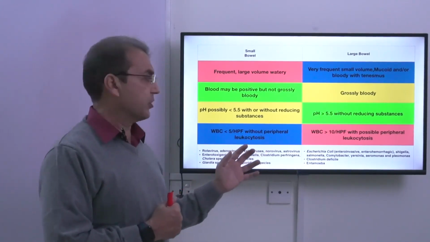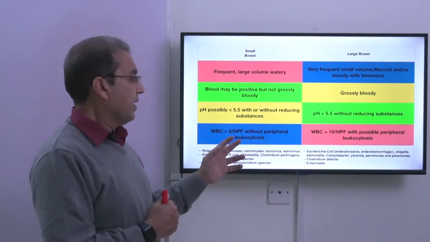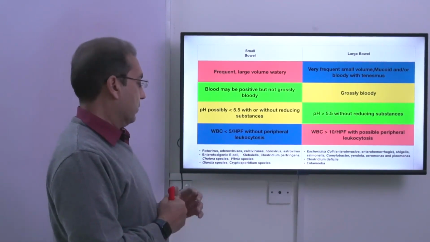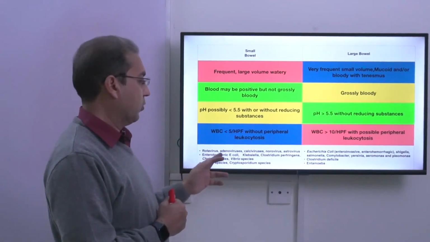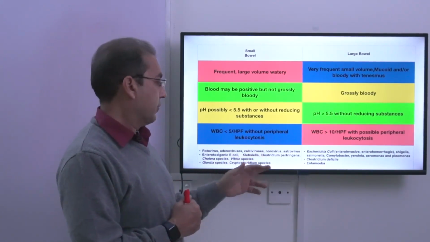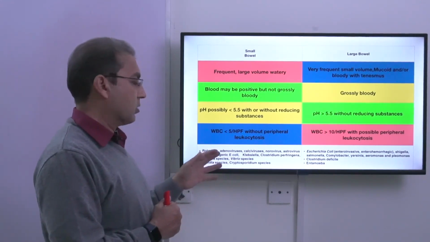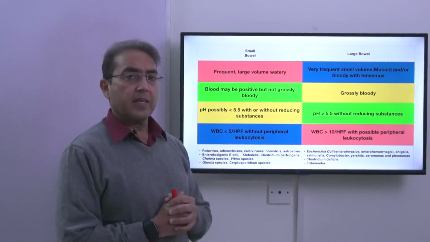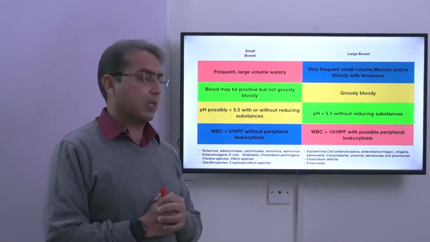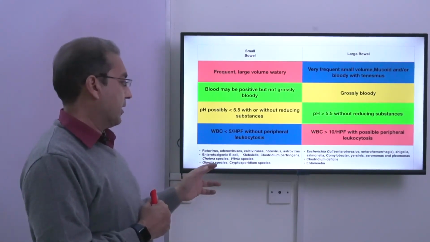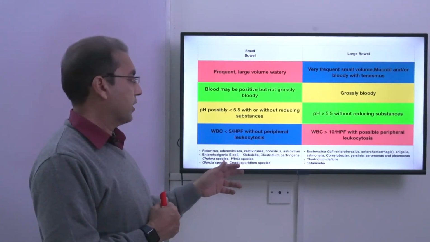These are different viruses which can involve patients with small gut. Then enterotoxigenic E. coli, Klebsiella, Clostridium perfringens, cholera and Vibrio, they can all cause diarrhea in small gut type of infections. Then Giardia and Cryptosporidium species can produce diarrhea.